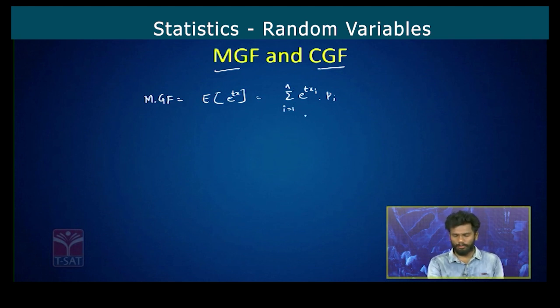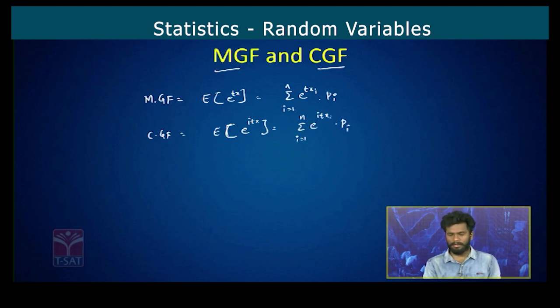In the same way, the characteristic function is given by expectation of e power itx, which is equal to summation i equal to 1 to n e power itxi into pi. Sorry, this is in the case of discrete random variables. In the case of continuous, it is integral from minus infinity to plus infinity e power tx into f of x dx. The same way, the other function is given by integral from minus infinity to plus infinity e power itx into f of x dx.